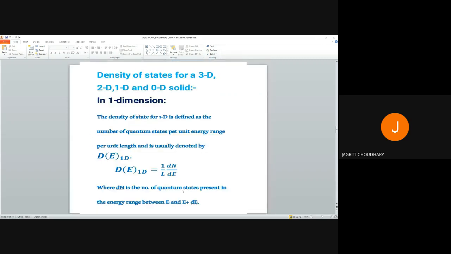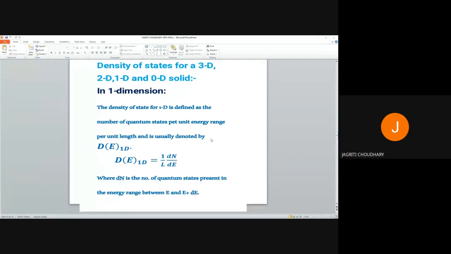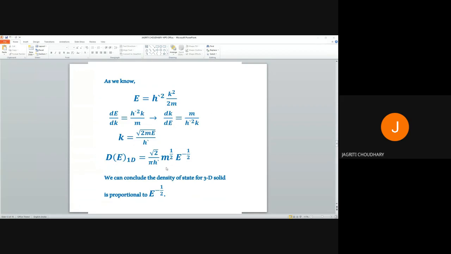The next topic is density of states for a 3-dimensional, 2-dimensional, 1-dimensional, and 0-dimensional solid. So first of all, we will discuss about 1-dimensional. So the density of state for 1 dimension is defined as the number of quantum states per unit energy range, per unit length, and is denoted by g(E) 1D. 1D is for 1 dimensional. So by the definition, it is 1 upon L dn upon dE, where dn is the number of quantum states.